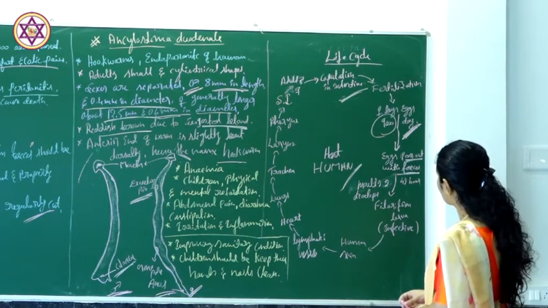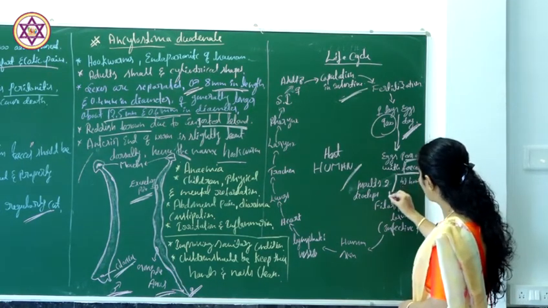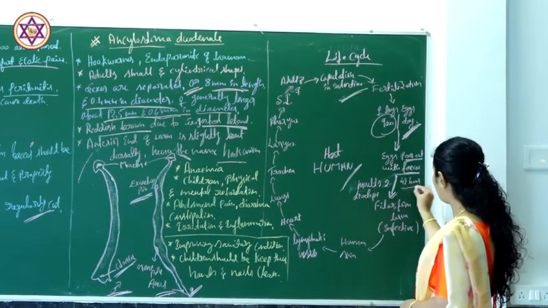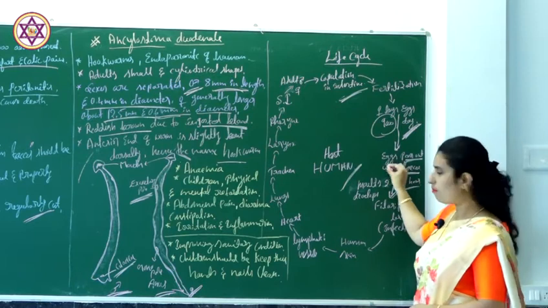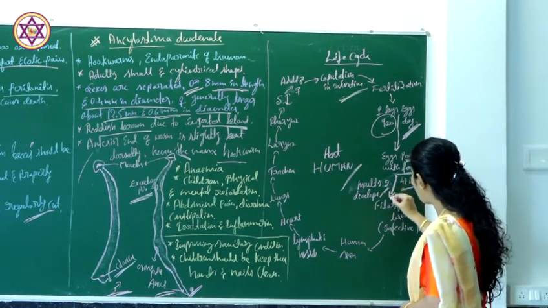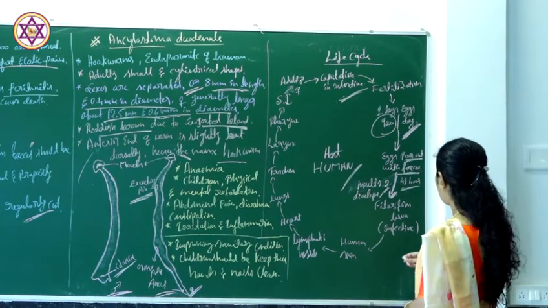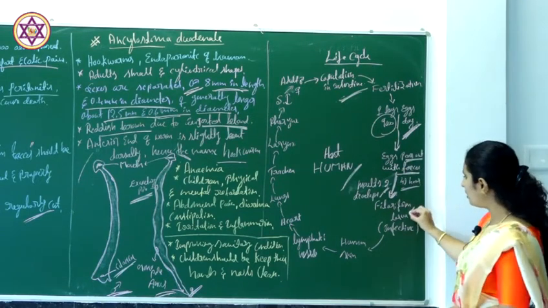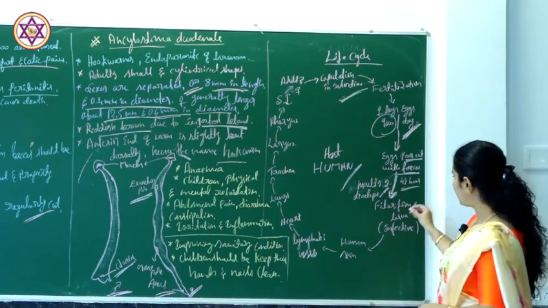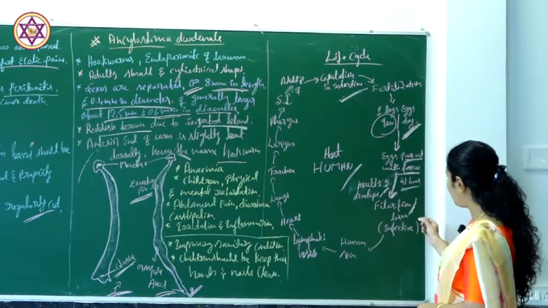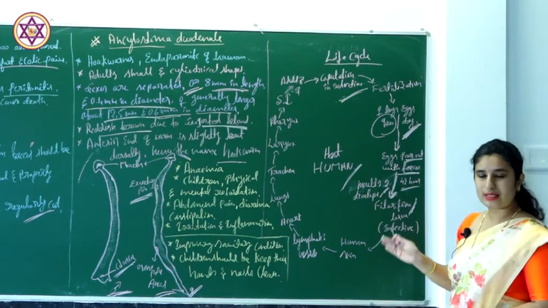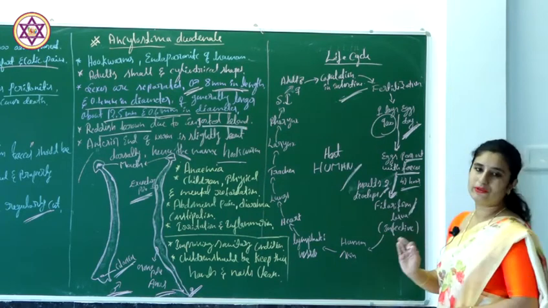Around 48 hours later, the eggs molt twice and develop into a larva, called the filariform larva. This is the infective stage.